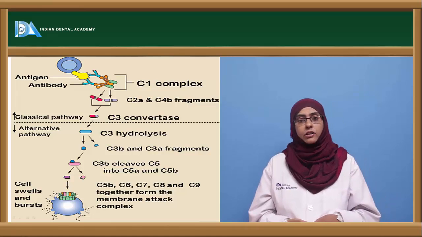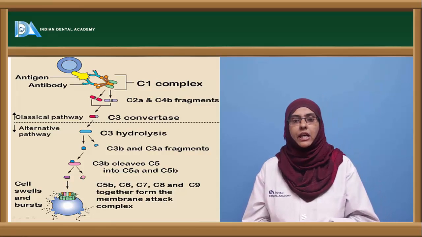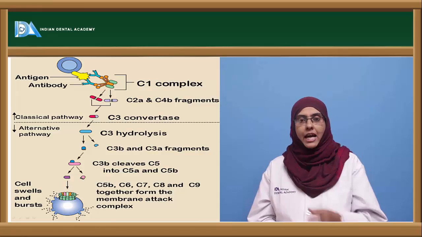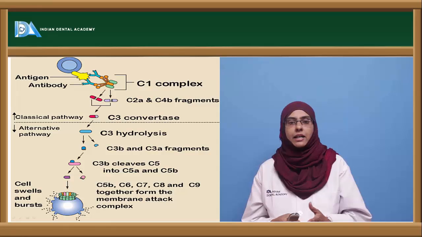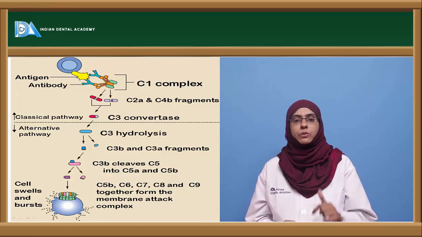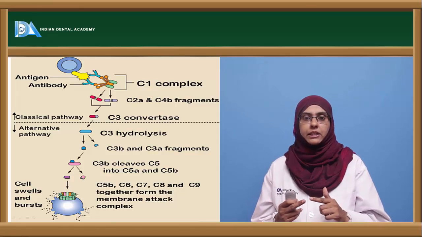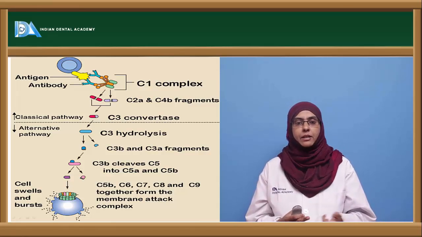Now let us see how the pathway usually proceeds to produce the membrane attack complex. The first complement protein is the C1 protein. C1 has three important subunits, called C1q, C1r and C1s. The C1q portion first goes and interacts with the Fc portion of the antibody molecule, and you require two such antibodies. That is, as I told you, the antibody should be a multivalent one, either IgM or IgG.